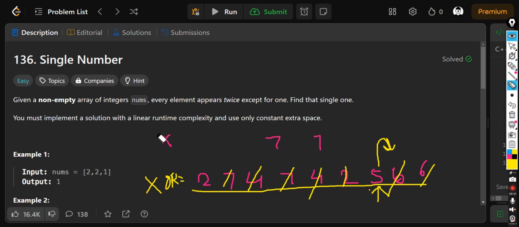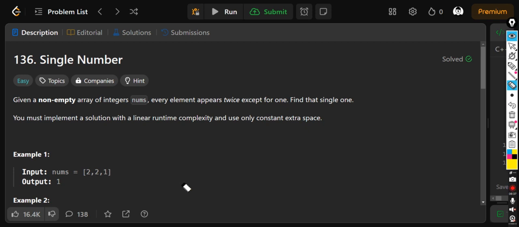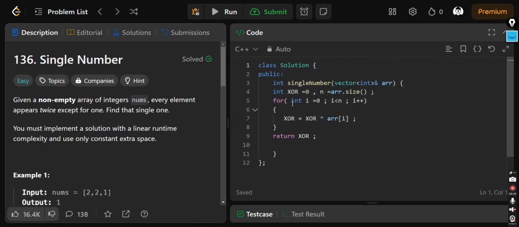Only 3 lines of code is required. Just quickly see the code and I'll move towards the second question today. Okay, so this is the code, very easy. You have first XOR. Now what you will do, just go with the array and iterate through the array. XOR is first 0, then you have to XOR with the ith element.